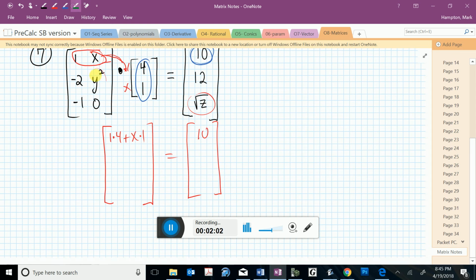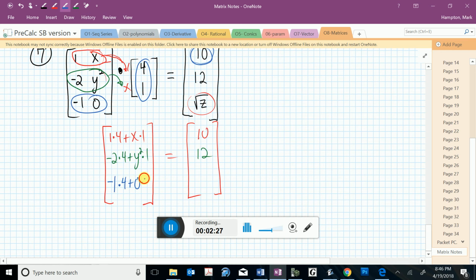So now I'll go to this green row and I tip it off the edge, and I've got a negative 2 times 4 plus y squared times 1, and that's supposed to be equal to a 12. And last but not least, I've got this bottom row, which is going to take negative 1 times 4 plus 0 times 1, and that's supposed to equal the square root of z.